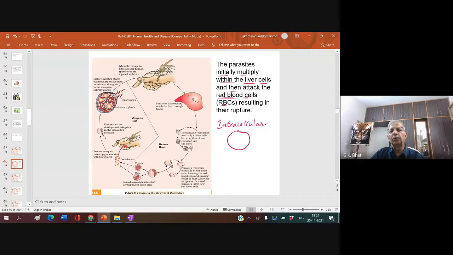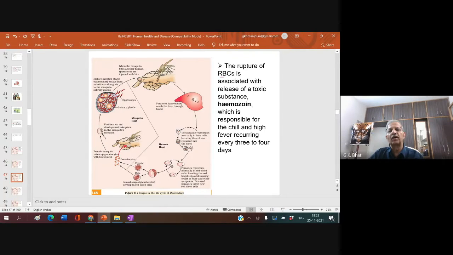The parasite initially multiplies within the liver cells and then attacks red blood cells, RBCs, resulting in their rupture. This is the liver. The parasite reaches the liver through blood and reproduces asexually in the liver cells, bursting the cells and releasing into the blood. So they burst or rupture the RBC, red blood corpuscles. The rupture of red blood corpuscles is associated with release of a toxic substance called hemozoin. So when the hemozoin is released, that makes us suffer, that makes us show the symptoms of